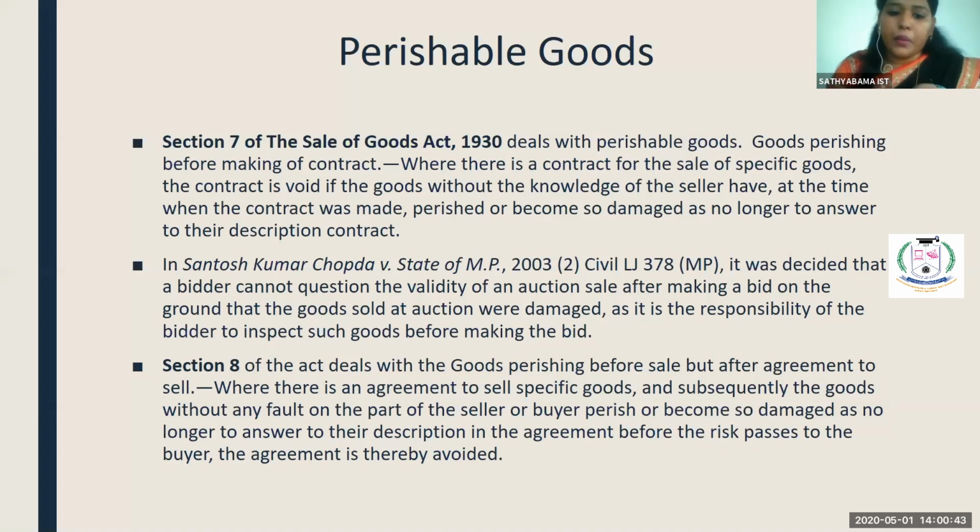Where there is an agreement to sell specific goods, and subsequently the goods, without any fault on the part of the seller or buyer, perish or become so damaged as no longer to answer to their description in the agreement before the risk passes to the buyer, the agreement is thereby avoided. So section 7 is void, section 8 is voidable at the option of both buyer and seller. Even here, the buyer cannot sue the seller for the delivery of the goods, and the seller cannot sue the buyer for accepting the goods. Clear?